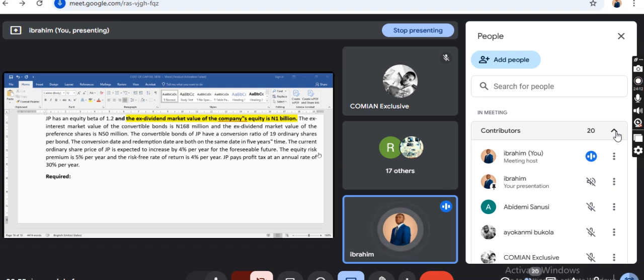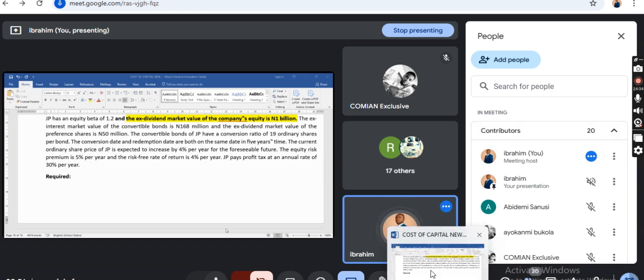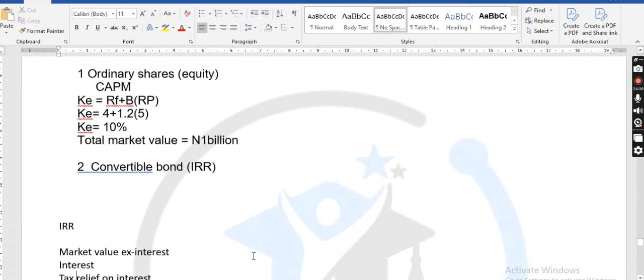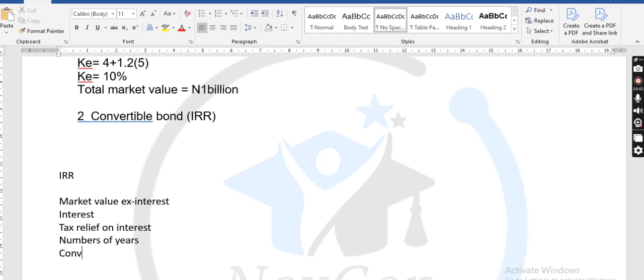Because the question did not give us the full information about the redemption, whether they redeem it at par or not, since they didn't give us, we will just stick to our convertible value. Don't forget that when you are given these two options, you look for the higher of the two, right? Now, let's move ahead. The convertible value, this is what we need, right?